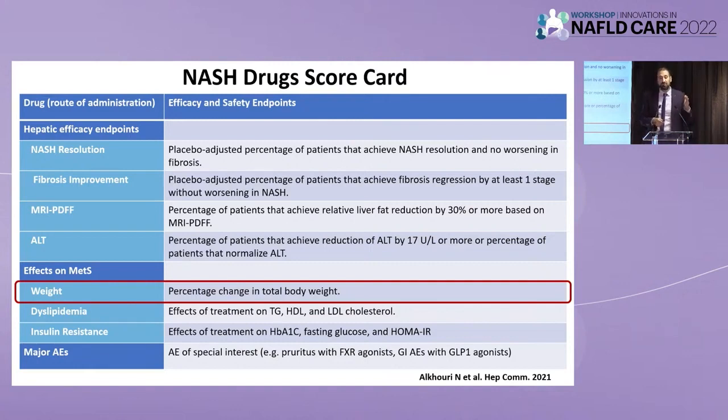But every drug we evaluate, we need to look at the effects on metabolic syndrome. Is this drug causing weight loss, or maybe it's causing weight gain? And that's a big deal that we need to be aware of. Is it causing dyslipidemia, or is it improving dyslipidemia? And we have some NASH drugs that can actually worsen your LDL cholesterol, which is the last thing we want. So this is very important. What's the effect on insulin resistance, and what are the side effects of the specific drug?